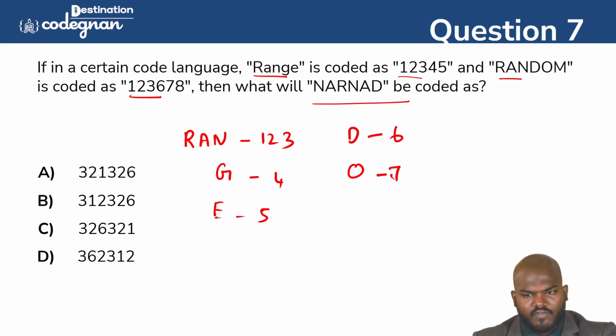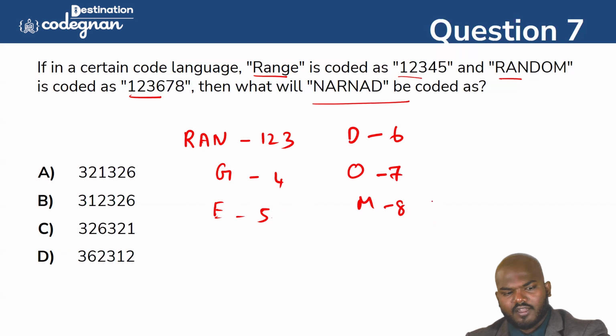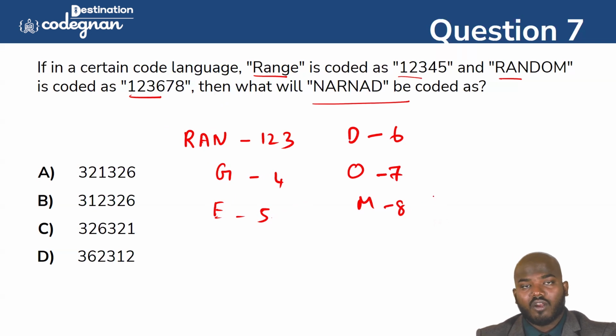So O means we can call it 7, and M means we can call it 8. It is not in alphabetical order; it is a logical order based on the questions. So the point is that they are asking for NANOT.